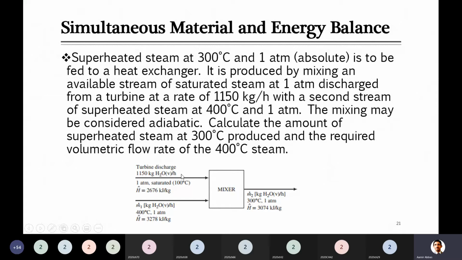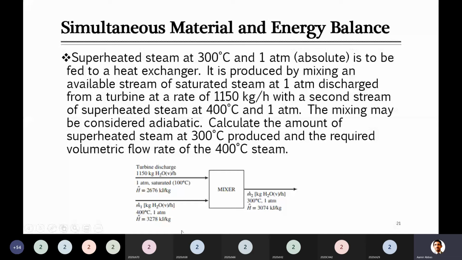And in order to produce that, we have two other streams which mix somewhere in the mixer, and they produce this stream. One is saturated steam which has a flow rate of 1150 kg per hour, at 1 atm and saturated at 100 degrees C, and it is being mixed with superheated steam which was available at 400 degrees C and 1 atm.